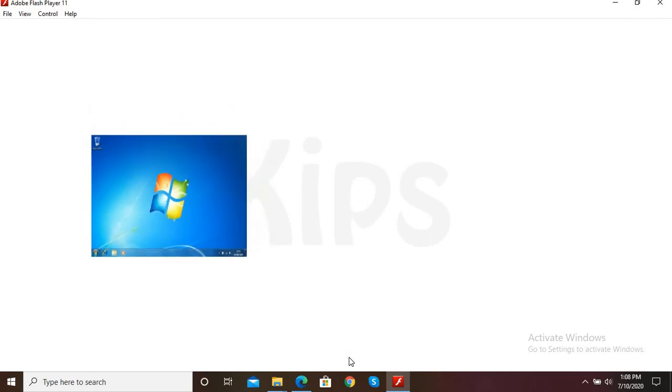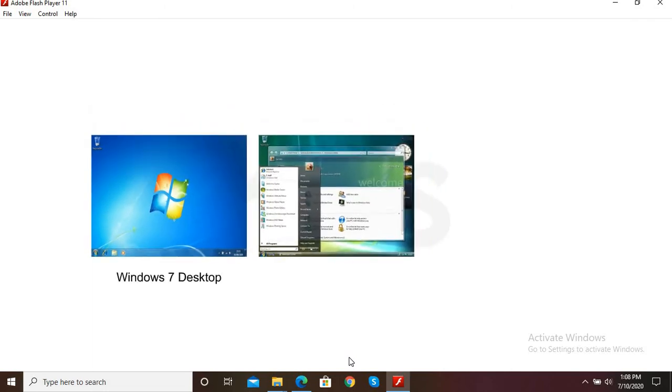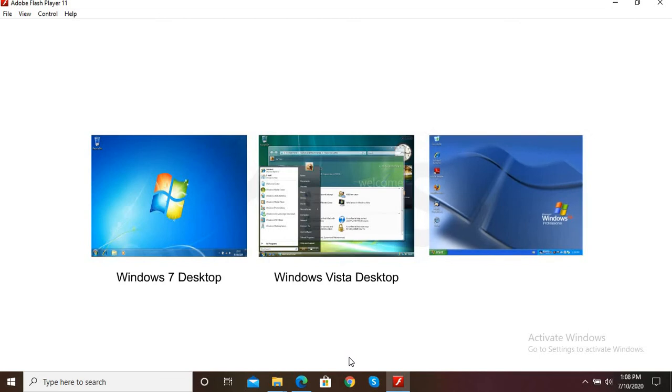Students, this is the Windows 7 desktop. This is the Windows Vista desktop and this is the Windows XP desktop.